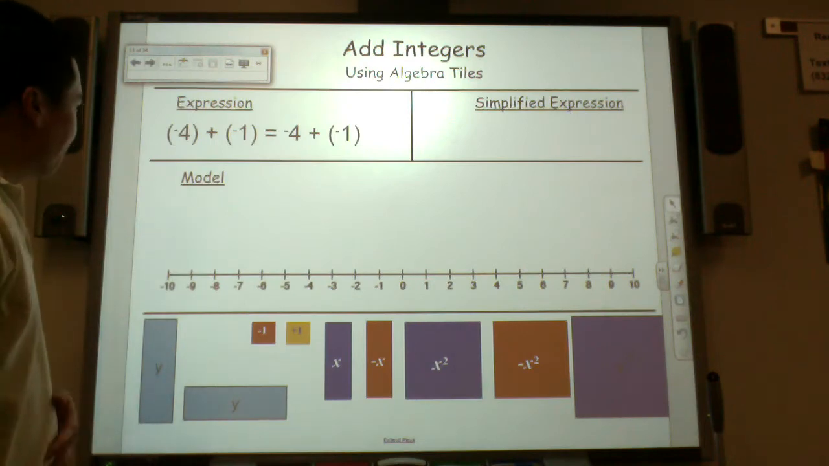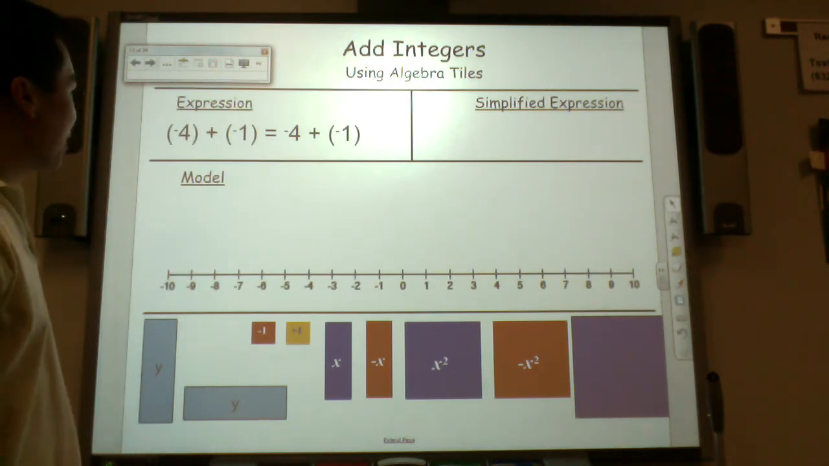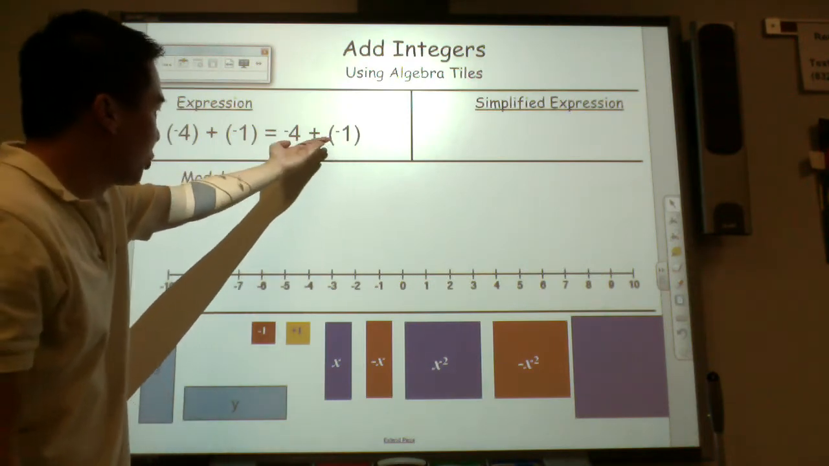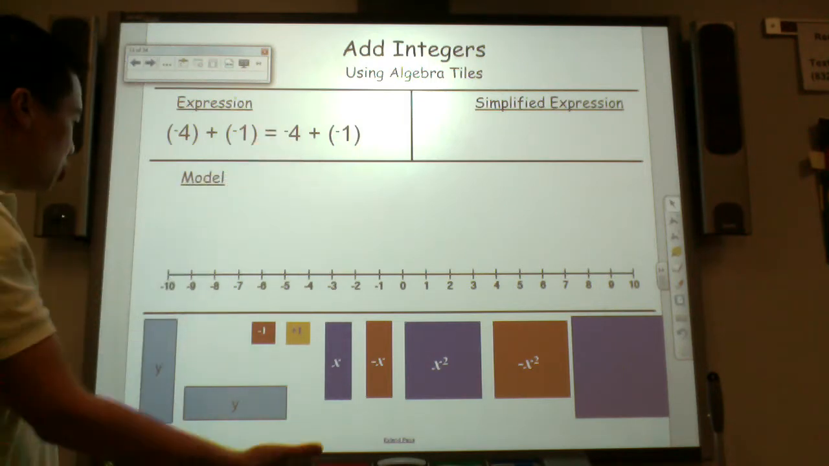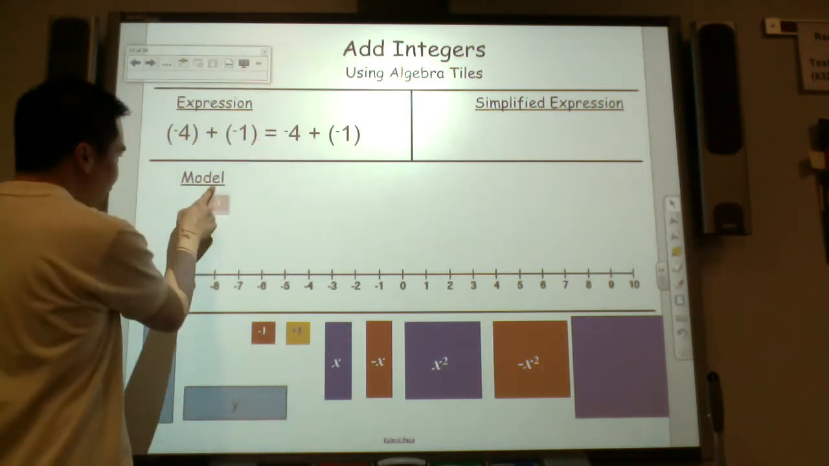Next example, negative 4 put together with negative 1 can also be represented this way. So we use our algebra tiles. You have 4 negatives.